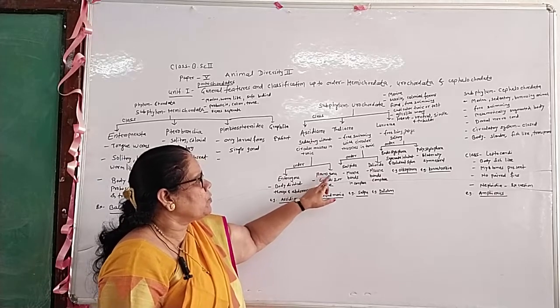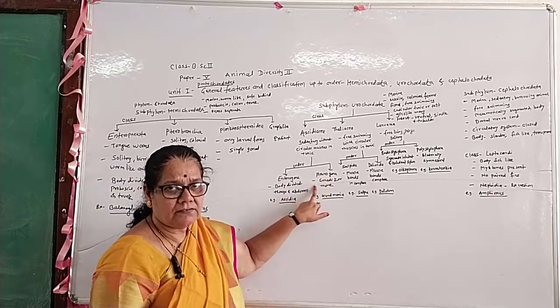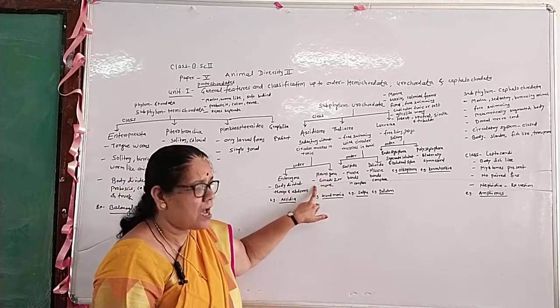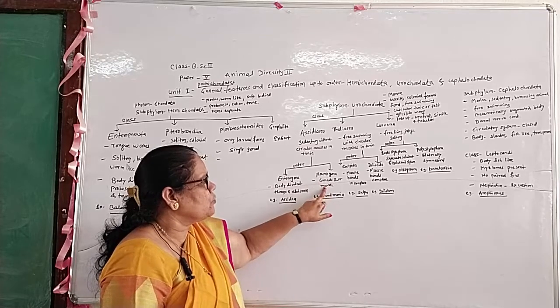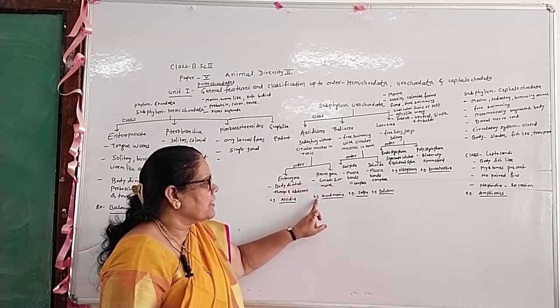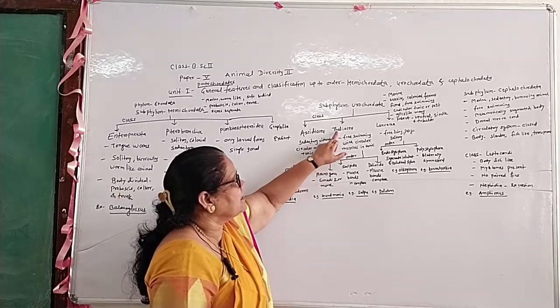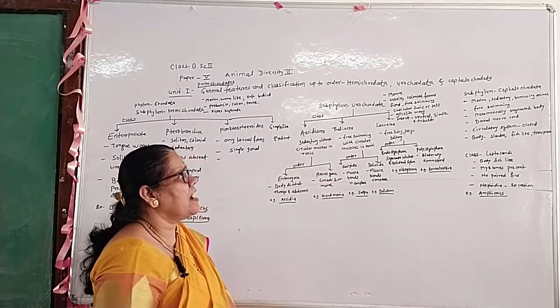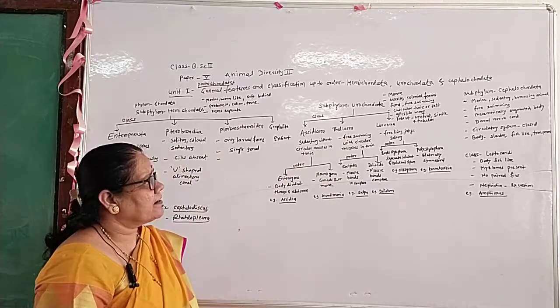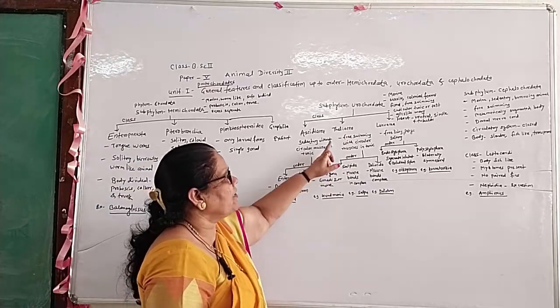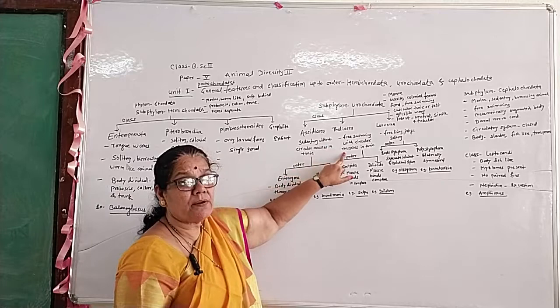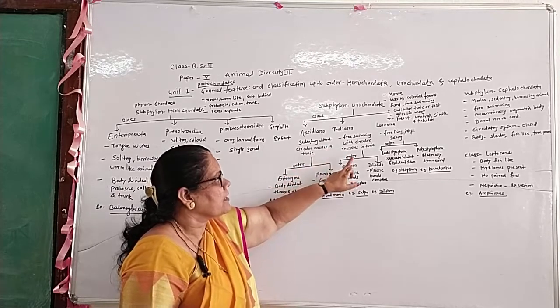Second order is the Pleurogona. General features of the Pleurogona: the gonads are two or more in number. Example is Herdmania. Second class is the Thaliacea. General characters of the Thaliacea: it is free swimming with circular muscles in the tunic.